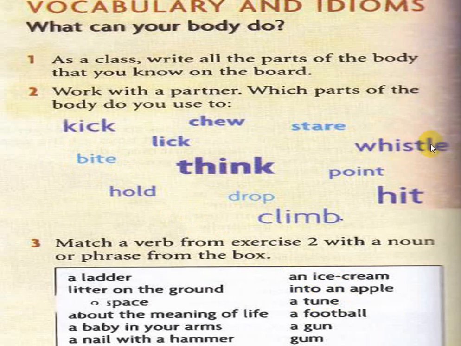A tune. Whistle a tune. Whistle means to whistle, and here it is a verb. A football. Kick. This verb comes with the noun football. Kick a football. A gun. Point a gun, meaning you point a gun at someone. Gum. Chew gum.